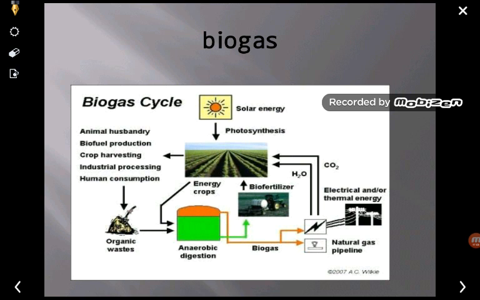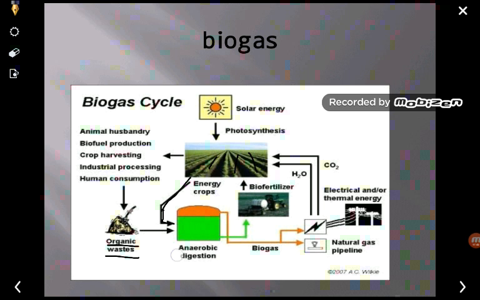So in this picture we can find out what the biogas cycle is. How does the biogas cycle operate? In this picture we can see that from agriculture production, waste is generated and this waste can be utilized for the production of biogas. At the same time, if you have any type of animal husbandry, then the organic waste of the animals, or the organic waste from any type of farms or production industries, can be utilized in order to generate biogas.